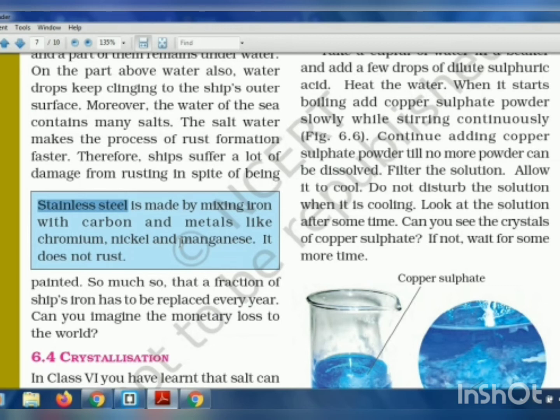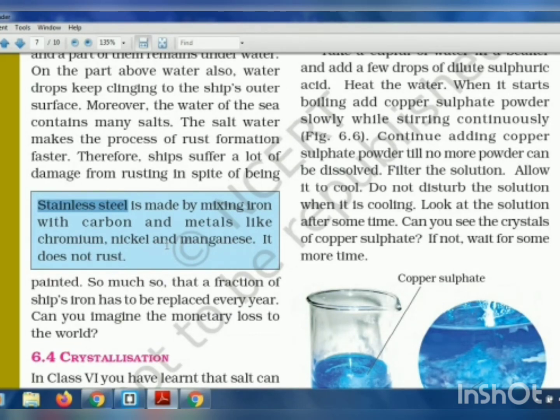Then we learned what rusting of iron means by using a formula, what is rust. Then, why rust? Because what happens because of rusting? There's so much money loss because of the rusting that happens on the iron metals, and how it can be prevented. What are the ways how you can prevent the rusting of iron? That also we looked into.